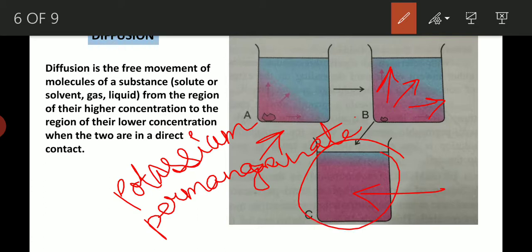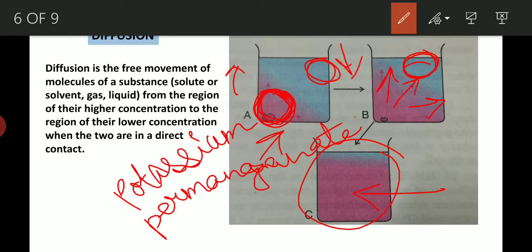That means what? The molecules of potassium permanganate move freely from this region to this region, everywhere. How? Because the concentration of potassium permanganate is higher in this region, and here it is lower.